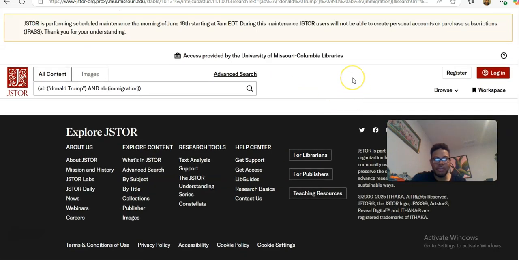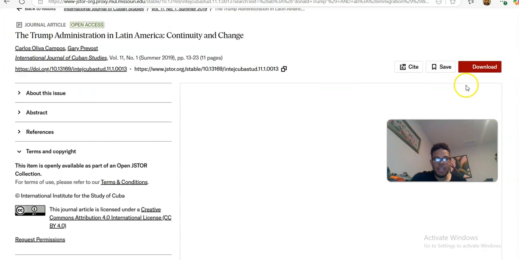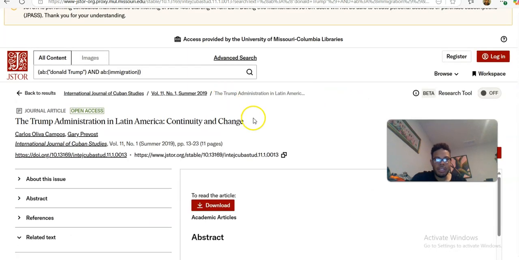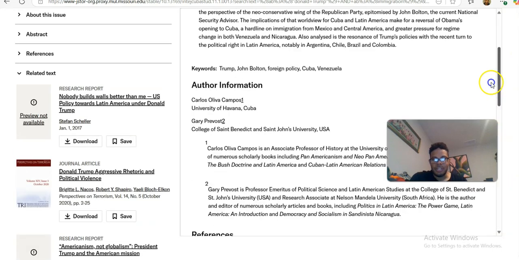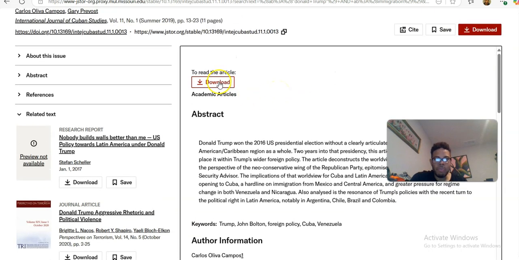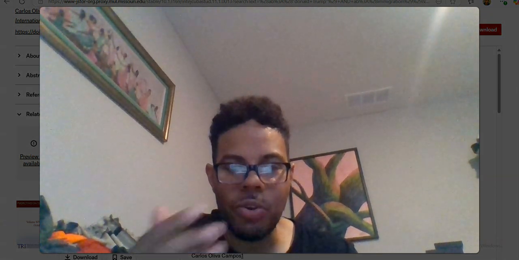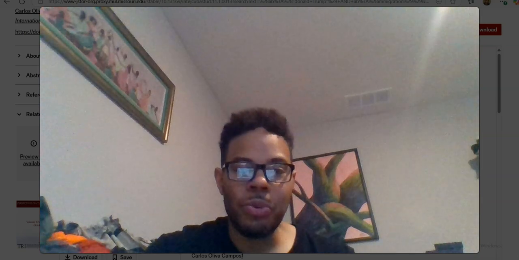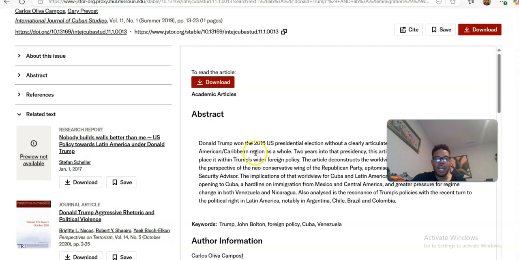go into the record if you need to, and that just kind of gives you the abstract and probably references as well. So if you wanted to, there are some articles within JSTOR where you can get the article right there and flip through it, toggle through it without having to actually download the article. But that is not the case here. In this case, you do have to download the article.